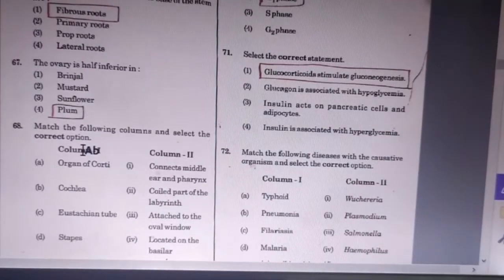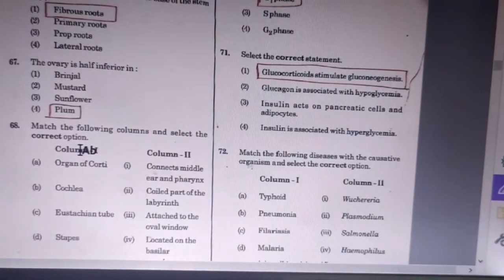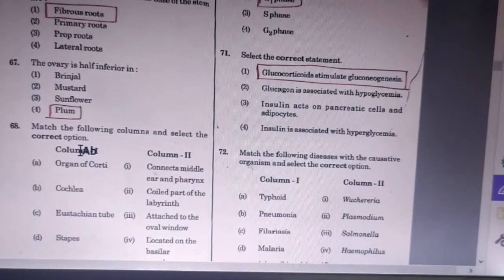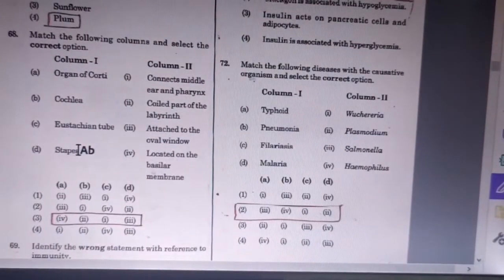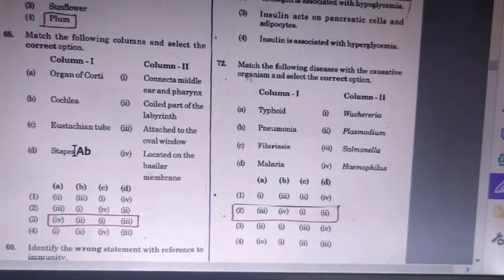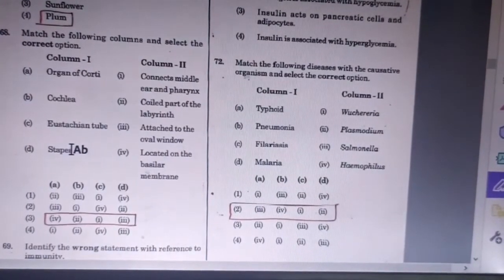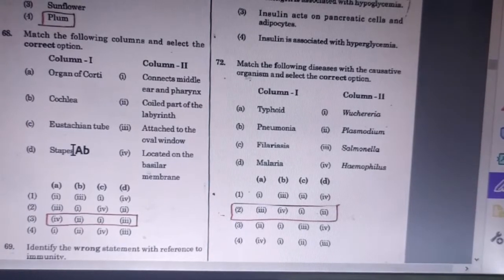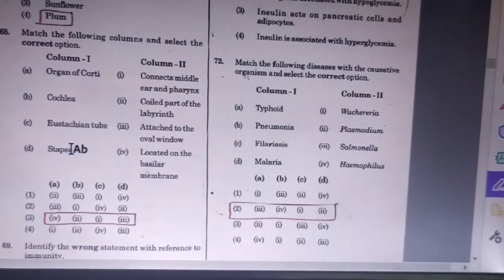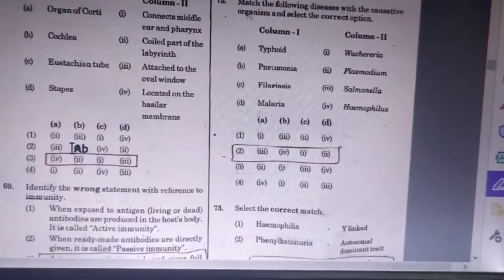72 question. Match the following disease with the causative organism and select the correct option. Typhoid, pneumonia, filaria, malaria. These are the diseases. Typhoid, Salmonella bacteria. Pneumonia, Haemophilus. Filariasis, Wuchereria. Malaria, Plasmodium. So answer is 3, 4, 1, 2.